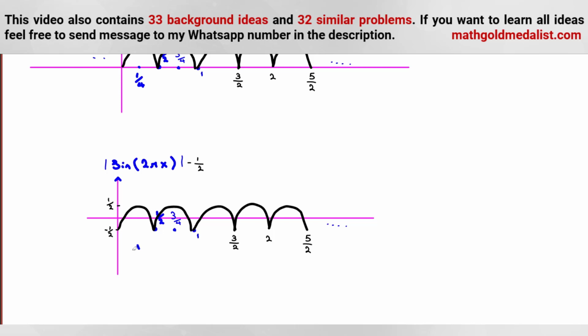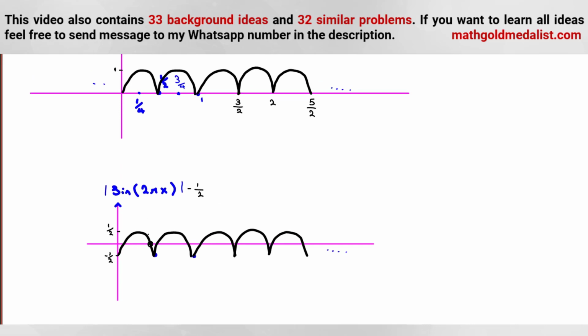And the one for all these things will be for what? Let me show them again, because in the last part we need them. We don't know and we don't need to find this part. But we know this one is 1 over 4. This part, which is related to this point, is 1/2. This maximum, 3 over 4. This minimum is 1. And like this, you can continue. For example, this point is what? 3 over 2. The mid one here is 2. And like this one, here 5 over 2, and so on.